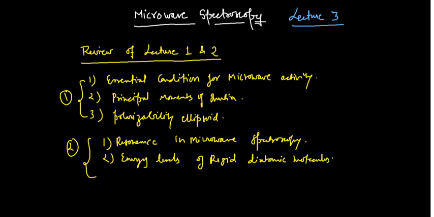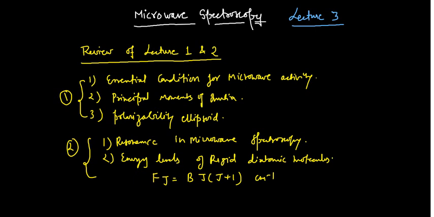Based on this I derived the expression for the rotational energy term. If you can recall, that expression was F(J) = BJ(J+1), in centimeter inverse. Based on this I explained the different energy levels and gave you the diagram also.